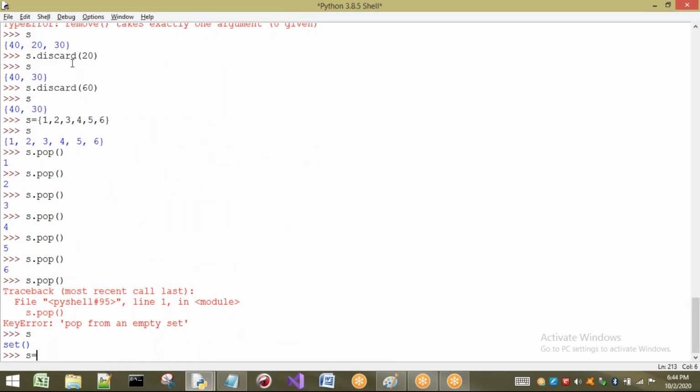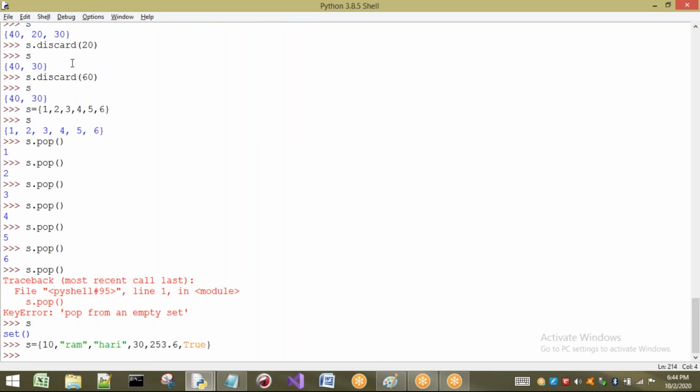See here, I will take sc equal to 10, comma, some string, Ram, comma, Hari, comma, 30, comma, 253.6, comma, True. I don't know which elements are present at what location.